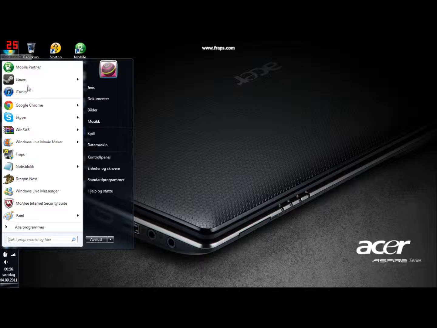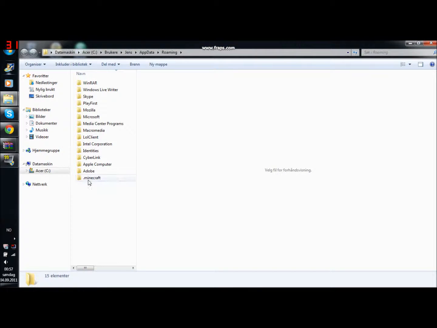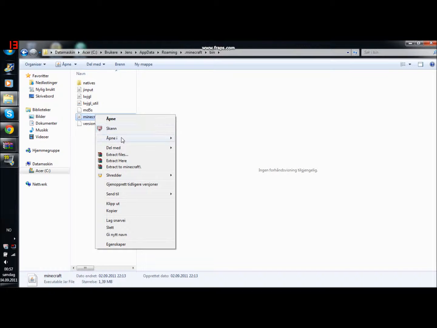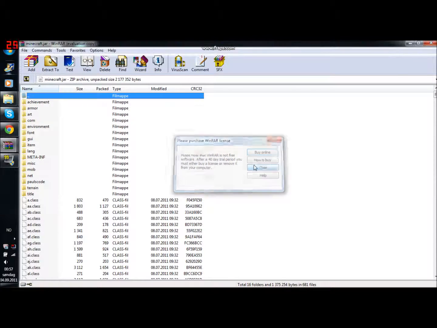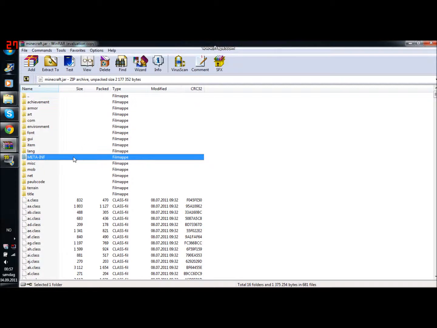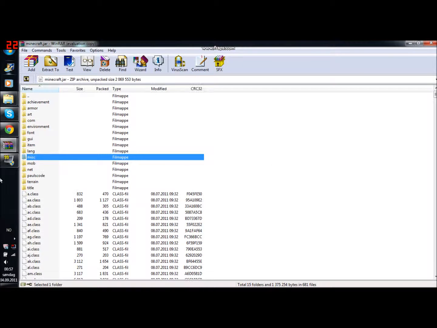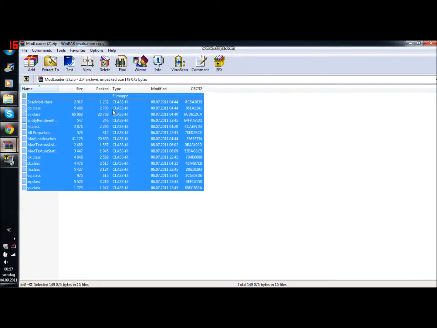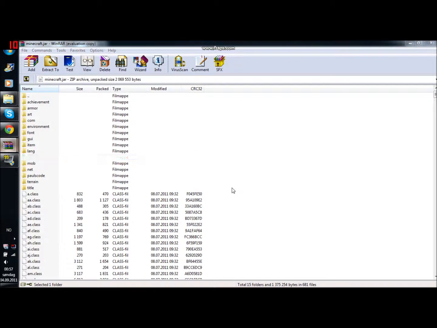So what you first want to do, as always, is go down here and type %appdata%, then roaming, and .minecraft, bin, and Minecraft, open with WinRAR. Then you want to delete the META-INF folder as always, and then you want to go into the mod loader, drag and drop all of the files.